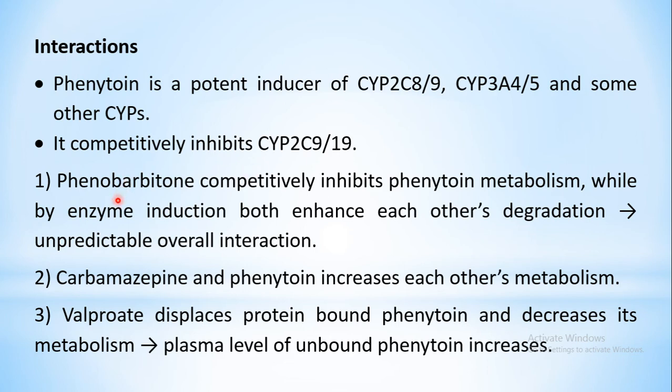The first interaction is with phenobarbital. This drug, which is again used as an anti-epileptic drug belonging to the barbiturate class, as we have discussed, competitively inhibits phenytoin metabolism. So metabolism of phenytoin is inhibited by phenobarbital, and because of this, the concentration of phenytoin will increase. There are chances of precipitation of toxicities of phenytoin because its metabolism is inhibited and its levels will increase.